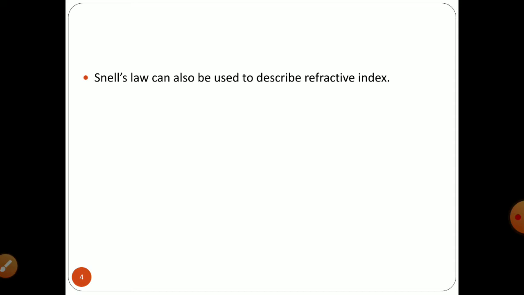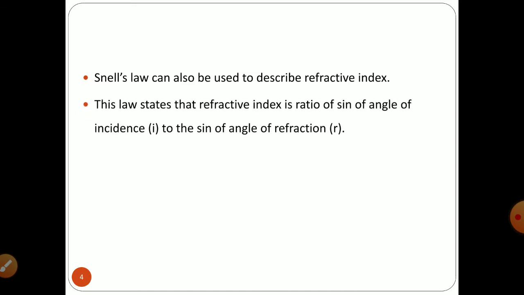Snell's law can also be used to describe refractive index. In his statement, Snell states that the refractive index is the ratio of the sine of the angle of incidence to the sine of the angle of refraction. So the refractive index is given by sin I, the sine of the angle of incidence, to sin R, the sine of the angle of refraction. So this refractive index is a distinctive property of a liquid. Why are we referring to that as a distinctive property of a liquid?